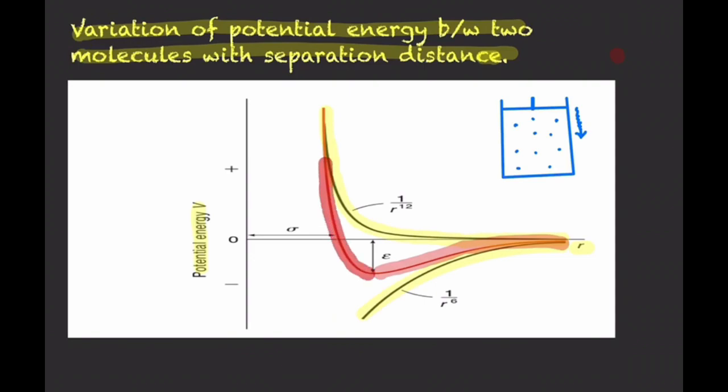So repulsive forces are dominating. Before the bottom point here, when we are moving from a large distance to the bottom point, the potential energy is going to decrease, and then the potential energy is going to increase. So the middle graph is telling about the net potential energy variation with distance for a real gas.